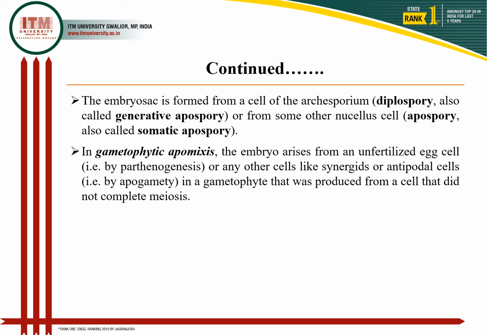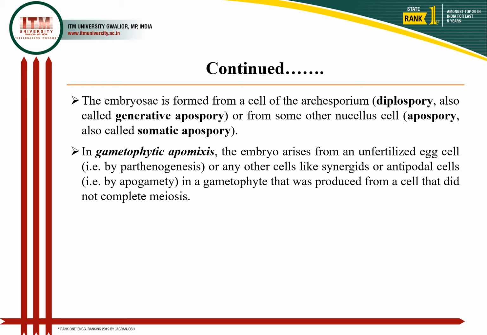In gametophytic apomixis the embryo may develop from the unfertilized egg cell, which is called parthenogenesis. When the embryo develops from the synergids and antipodal cells, it is called apogamety. So these are the two major steps in the apomixis phenomenon: formation of the embryo sac and formation of the embryo.